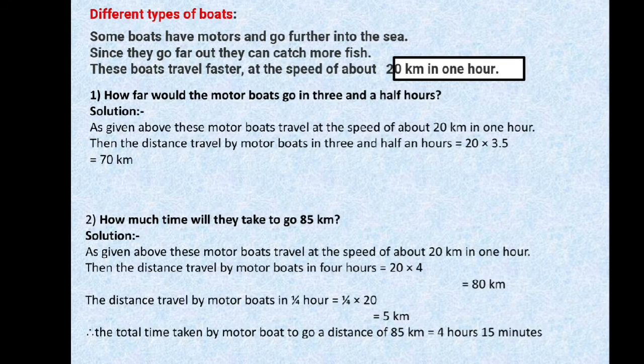different types of boats. Some boats have motors and go further into the sea. Since they go far out, they can catch more fish. In the last session, we discussed log boats. Log boats were made of wood. So, how do they travel? Very slowly and they can't go very far. Into the sea, can they go very far? No, because they can't control the winds.